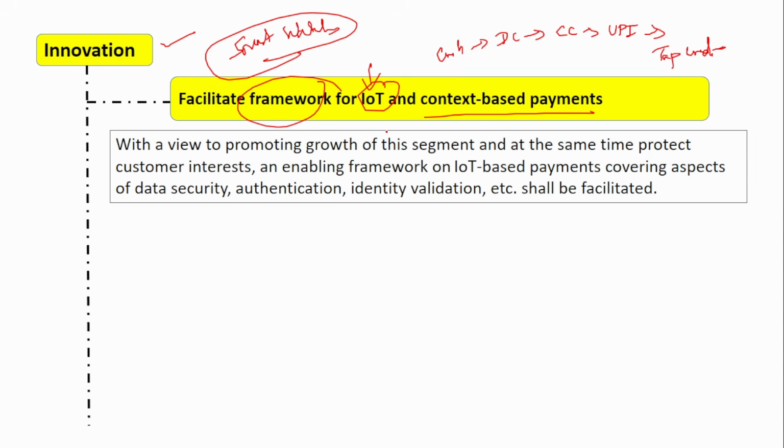So for that, a framework has to be created. With a view to promoting growth of this segment and at the same time protect customer interest, a framework on the Internet of Things based payments, covering aspects of data security, authentication, identity validation, etc. shall be facilitated. So if you see UPI, credit card and debit card and all, you have a framework that will ensure the authentication, that will ensure the identity validation and all, right?